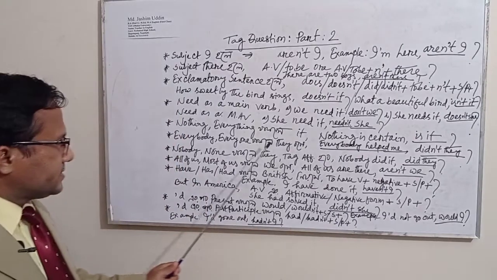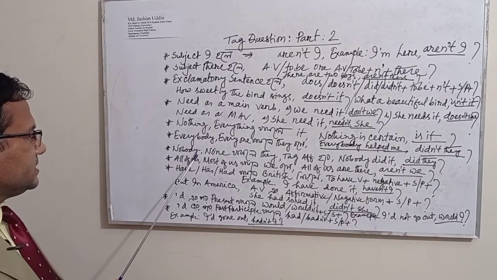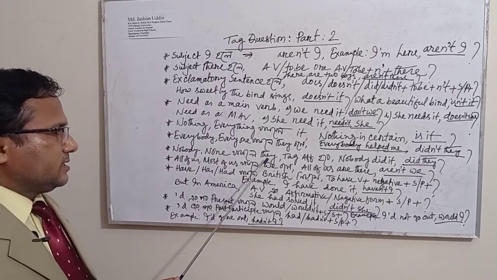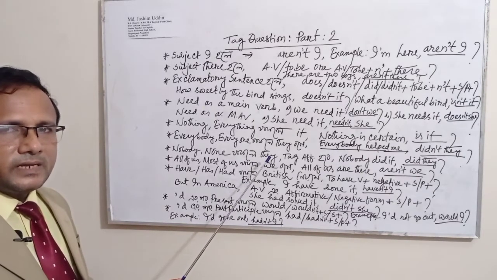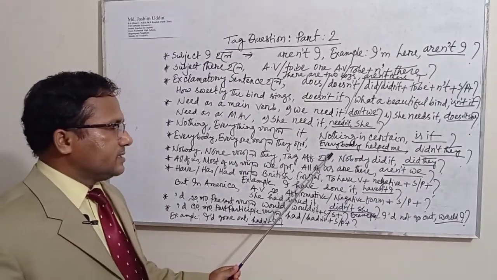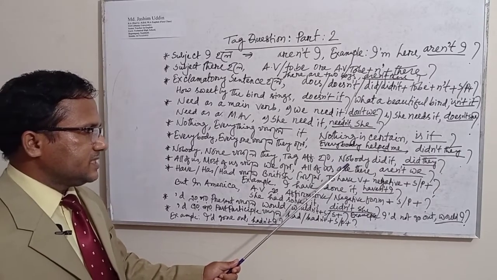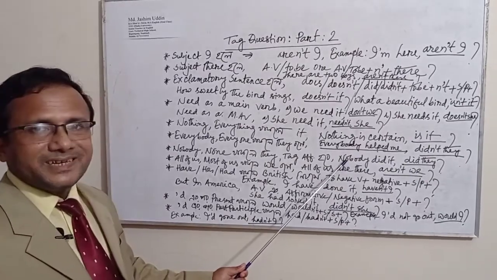Okay, next sentence is here, if the subject is used as nobody, none, no one, then I will have to use the pronoun they at the end of the sentence. Now if the sentence is in such way, nobody did it, nobody is here used as a subject.